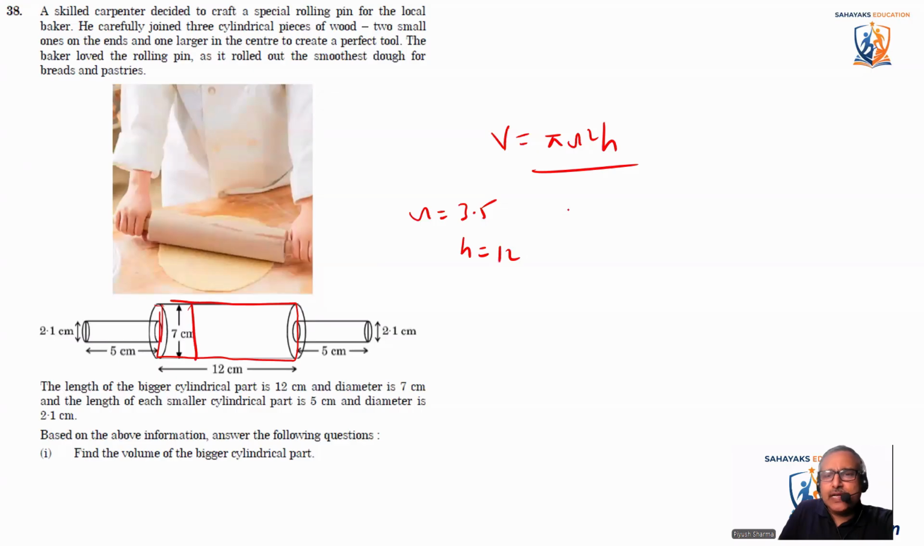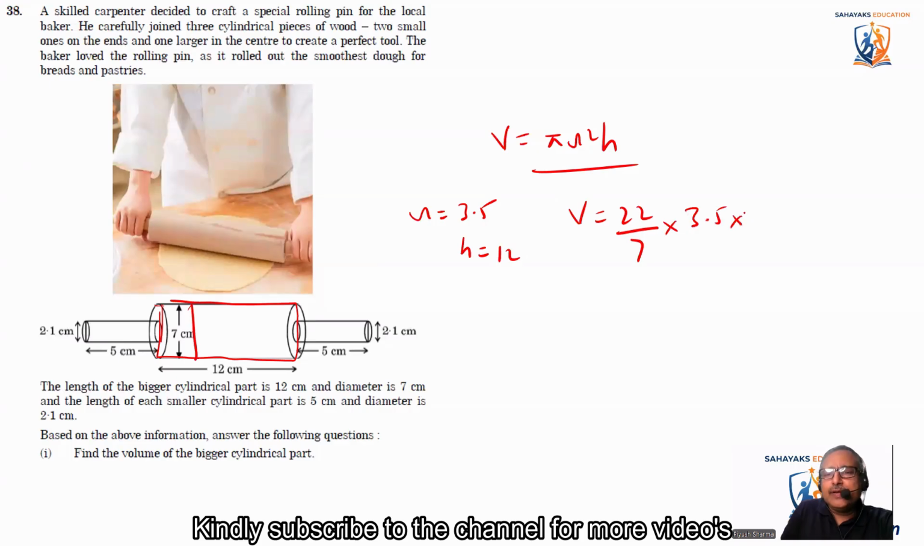So let's find out the value. V is equal to, we'll take 22 by 7, because the radius is given as 3.5. So this is pi into 3.5 into 3.5 into h. H is 12. So 3.5, 2s are 2, 11s are... So it comes out to be 11 into 12, which is 132.